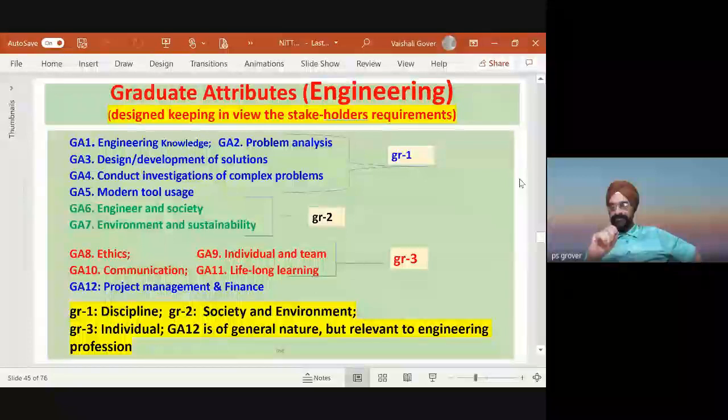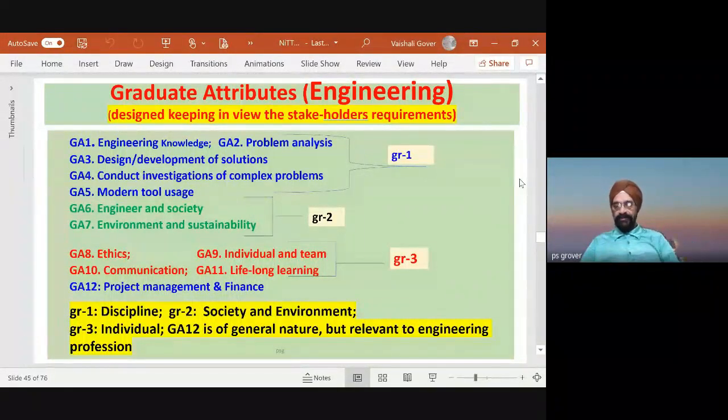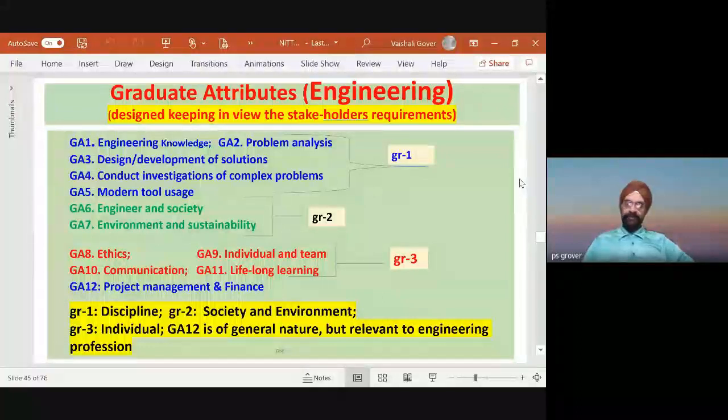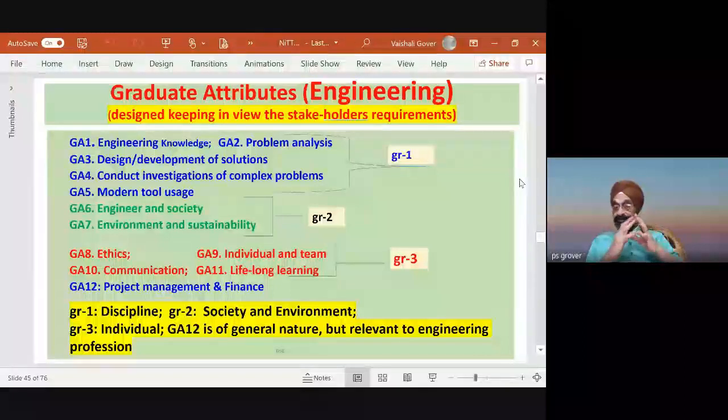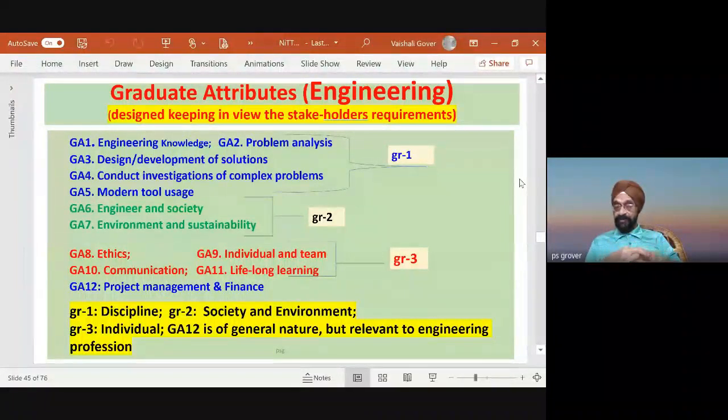Then let's look at the next: engineer and society, environment, sustainability. Now here, these concern society and environment. This is not selfish; it is not only about the child studying. The student has to be caring and concerned about the environment, whatever solutions the student or engineer finds, and the society. Then look at the next ones, they are individual.